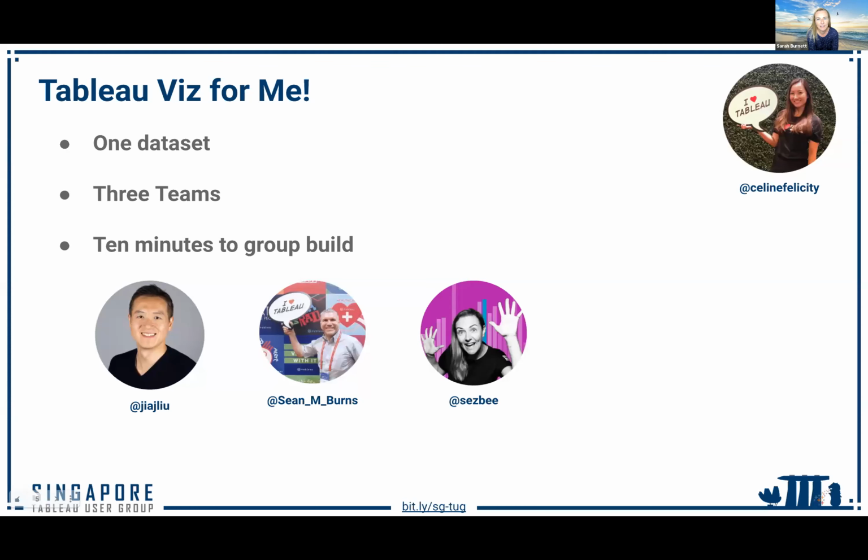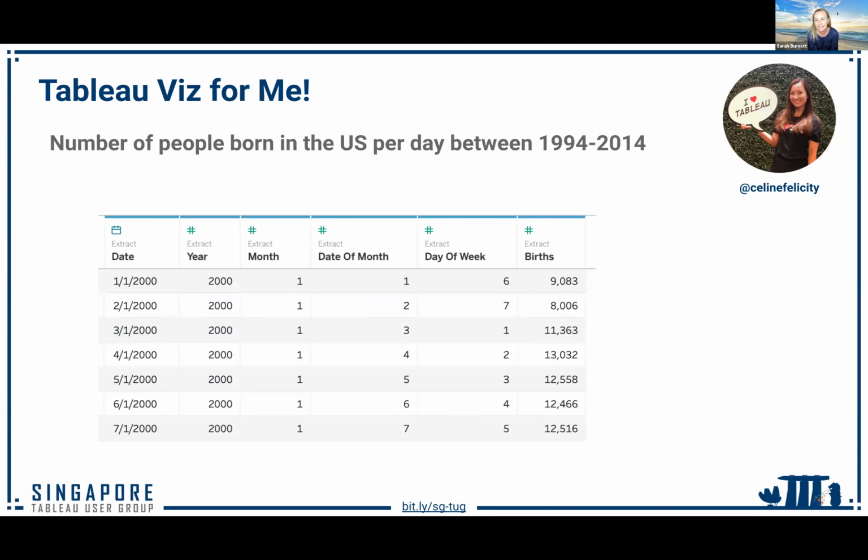So we've got a new area that we're trialing today, which is kind of a Tableau viz for me. Celine's going to pull us all into groups in a minute, and the three of us will have a group each. We have a really basic data set. It's actually the Makeover Monday data set for this week, and it's looking at the number of people born in the USA per day between 1994 and 2014.